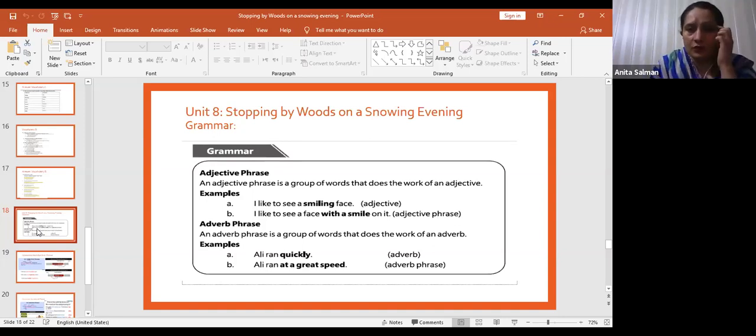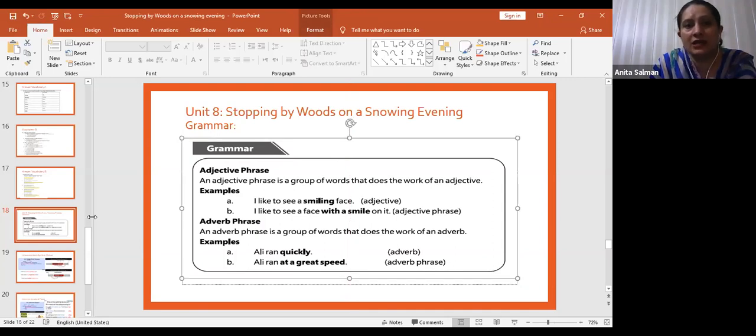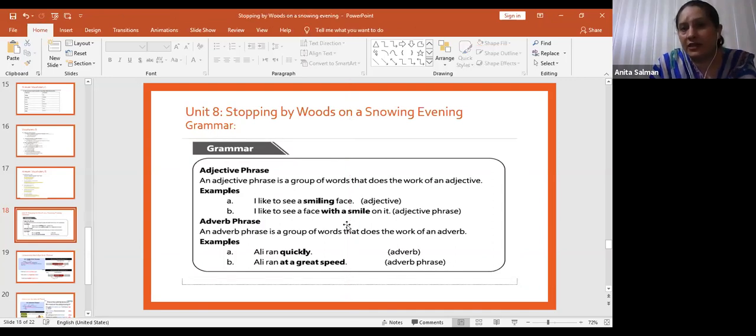And you know phrases mostly start with either the infinitive to or some preposition. Like this one starts with with: I like to see a face with a smile on it. With a smile is like you can say the smile. Smile is the head adjective in that, and from smile you can also guess it is an adjective phrase. Okay, this is clear. Good.